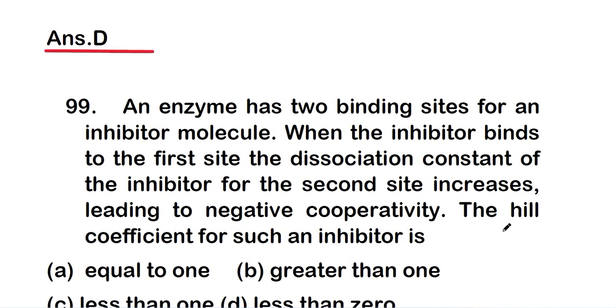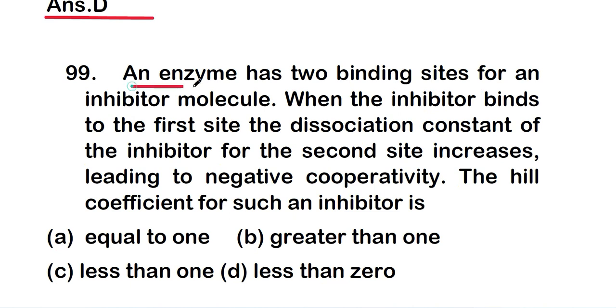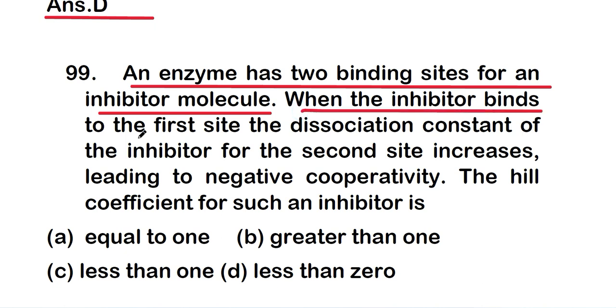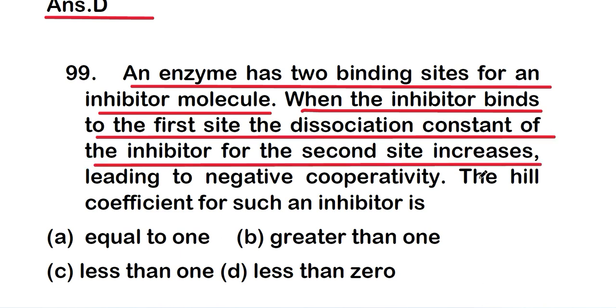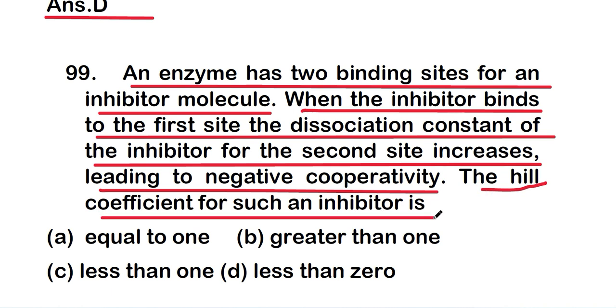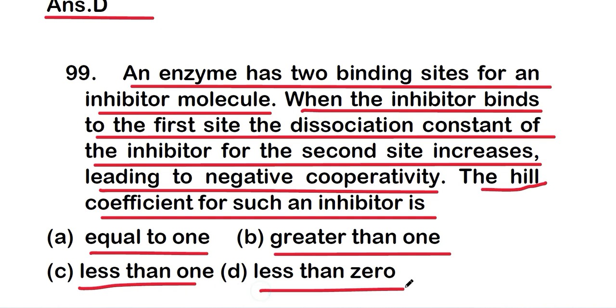Okay, so next question is, an enzyme has two binding sites for an inhibitor molecule. So when the inhibitor binds to the first site, the dissociation constant of the inhibitor for the second site increases, so leading to negative cooperativity. So the Hill coefficient for such an inhibitor is option A, equal to 1, option B, greater than 1, option C, less than 1, option D, less than 0.